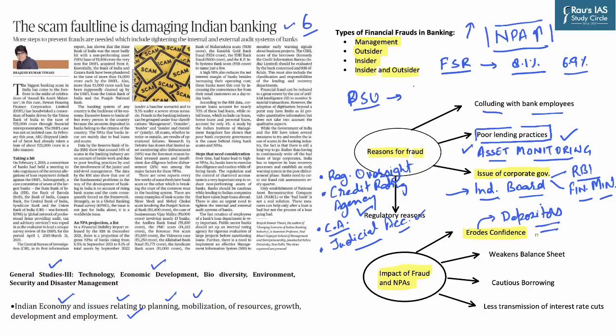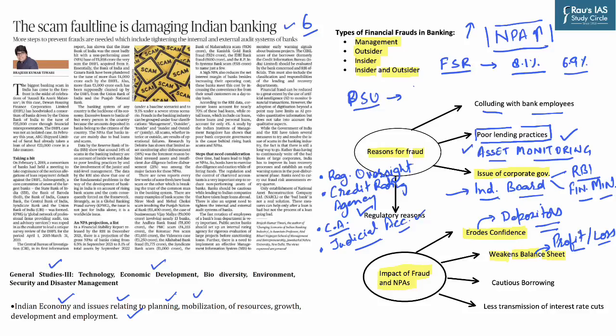Eroding confidence is one aspect of this entire scheme. The second important aspect that we highlighted at the start through NPAs is that this also weakens the balance sheet of the banks. We need to understand that banks need to be run professionally. And when you are running something in a professional manner, it means profit and loss have to be maintained well. When banks do not have enough confidence from the depositors, then profit and loss will be a loss-making journey for everyone. So this is again a very important aspect.